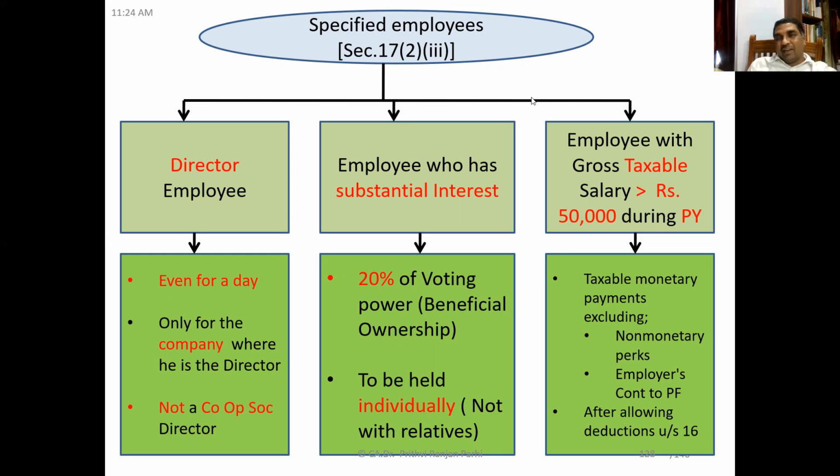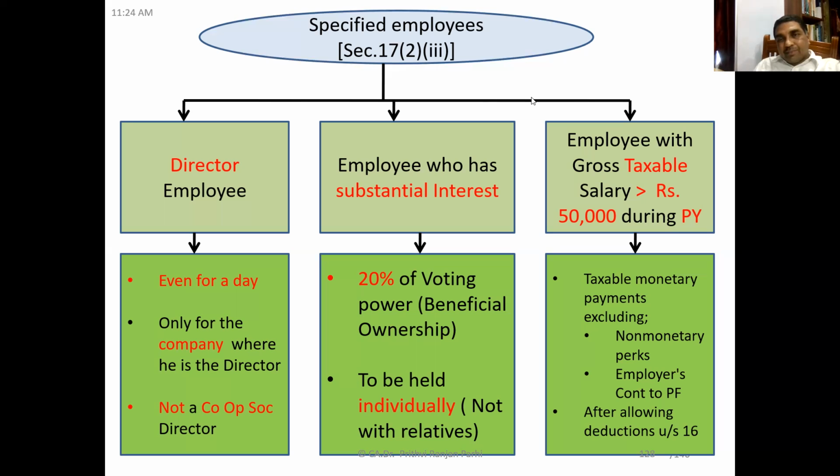Understood? And this shareholding has to be seen individually; the employee should be holding it in his own name. If the employee is holding it in the name of his relative, that will not be taken into consideration. Let us say the employee is holding 19% and his wife is holding 2%. Then the employee is not an employee with substantial interest, because he individually is holding below 20%. Did you understand?